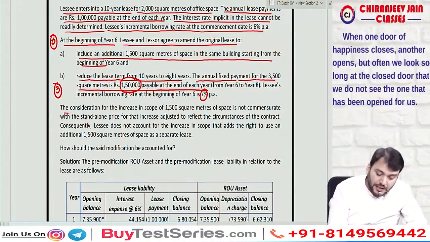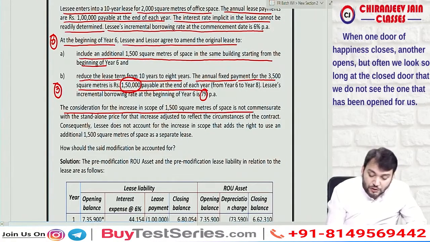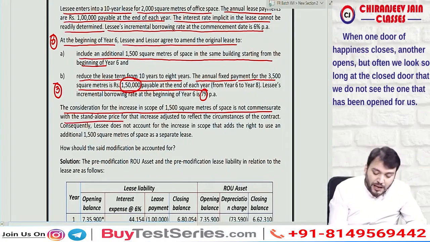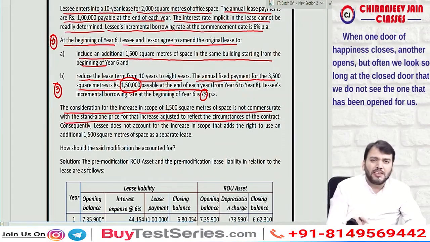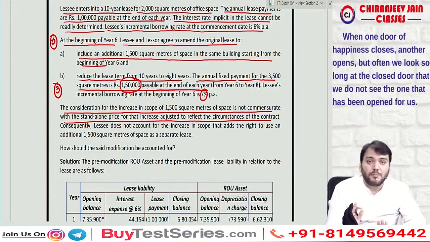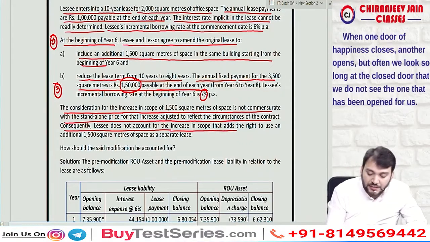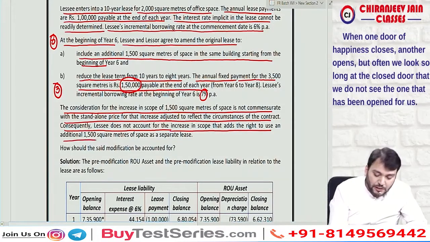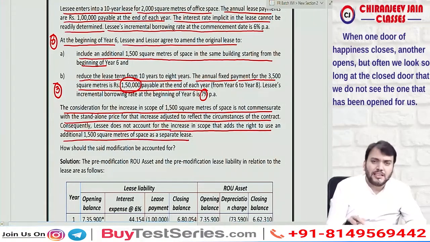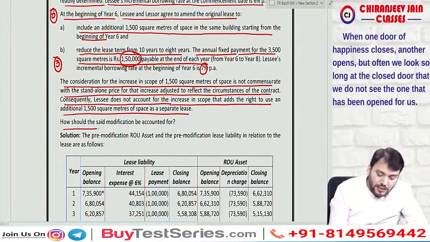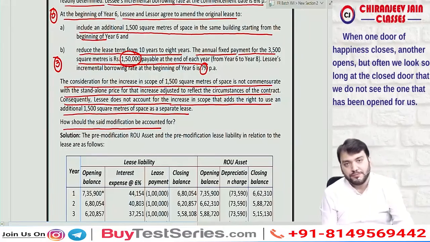Yes, sir. The consideration for the increase in the scope, 1500 square meter office space, is not commensurate with the standalone price for the increase adjusted to reflect the circumstances of the contract. Means can I say it will not be considered as a separate lease, therefore the modification will not be accounted as a separate lease. Consequently, the lessee does not account for the increase in the scope that adds the right to use an additional 1500 square meter of space as a separate lease. That is given in the question also. How should the said modification be accounted for?